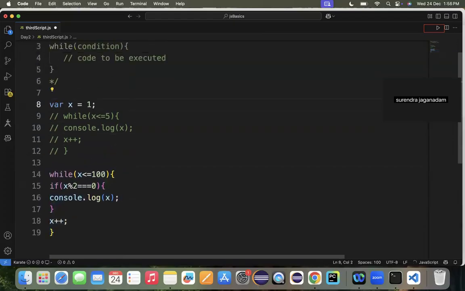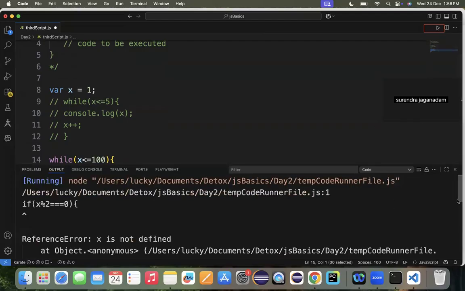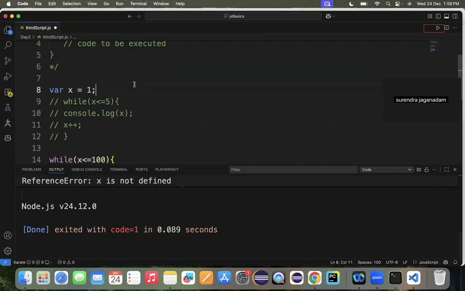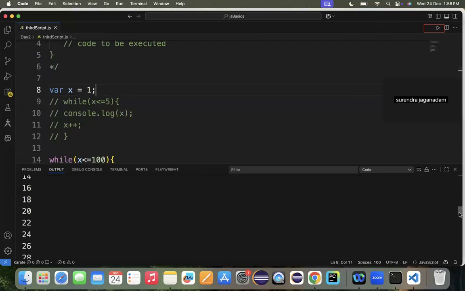My x value itself is 1, and this loop will work until it reaches 100. Inside the loop, we are putting the condition. This same condition we placed inside the for loop, we are placing here within this particular chunk. So when I run this program, save, run, all the values would be printed to the console.